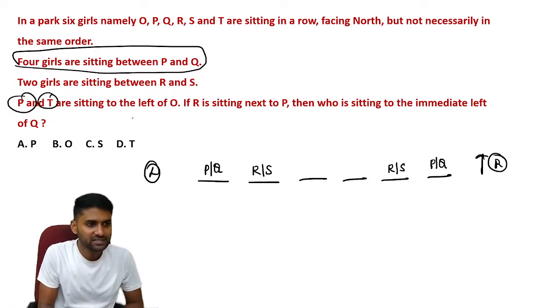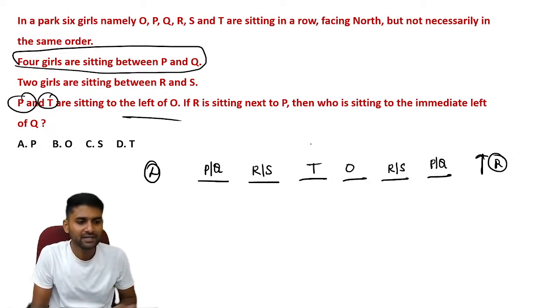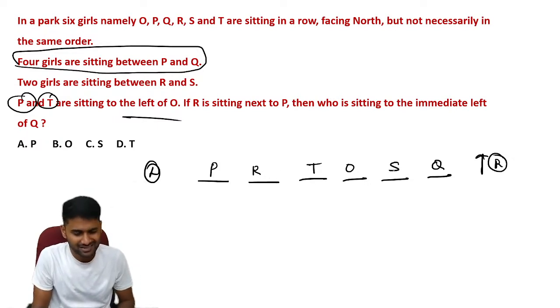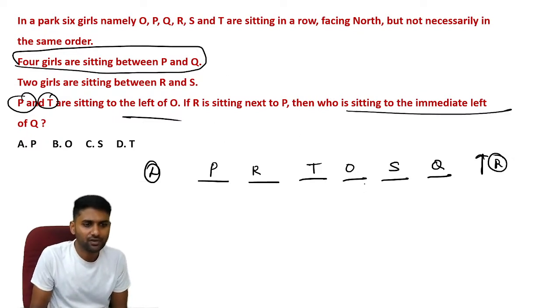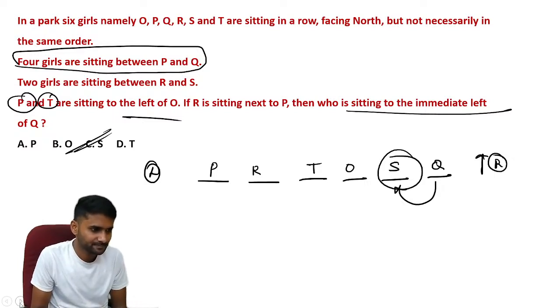P and T are sitting to the left of 4, so we can say this is 3 and this is 4, and P is here. So this is Q. R is sitting next to P, so we can say that this is S. No need to analyze any information beyond what is directly given in the data. Who is sitting immediately to the left of Q? Guys, immediate left of Q is S. This is the correct answer.